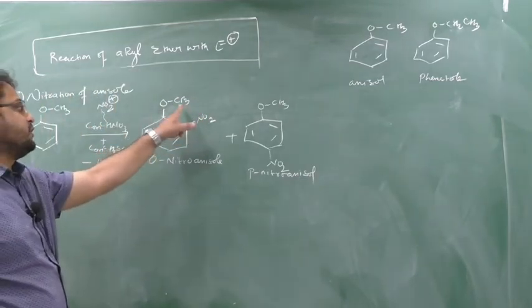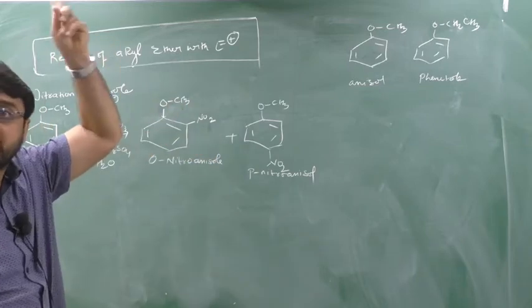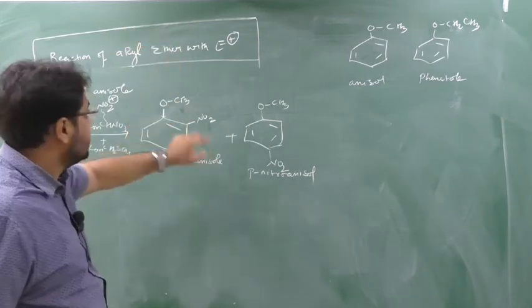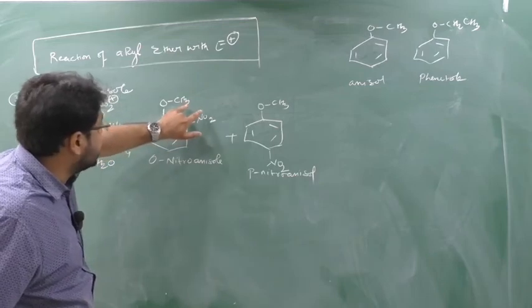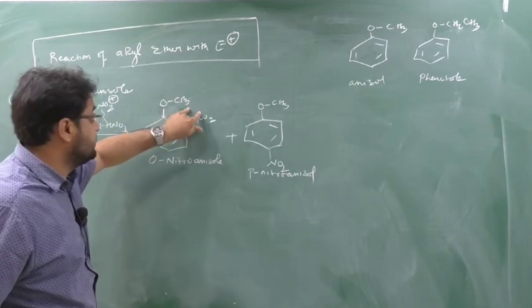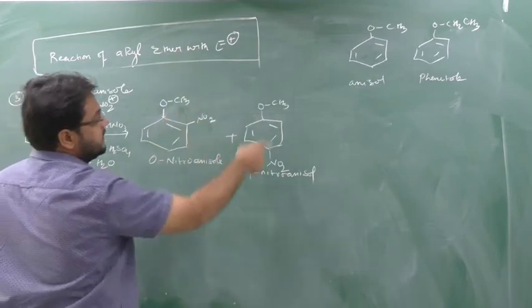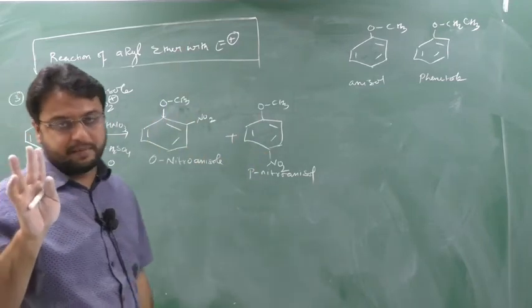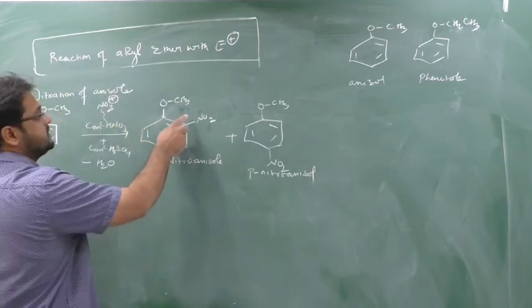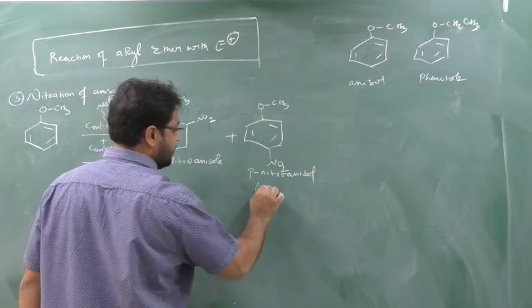So see, there is a possibility of hydrogen bonding here, H and O. Is it possible? No. That H should be acidic hydrogen, then only it is possible, and this CH3 is not an acidic hydrogen. Remember I told previously somewhere, so there is no hydrogen bonding between this H and O, the H should be acidic hydrogen, and CH3 methyl hydrogen is not an acidic hydrogen, so here there is no possibility of hydrogen bonding. So when there is no possibility of hydrogen bonding, see, two conditions I told you for major and minor, steric hindrance and hydrogen bonding. No hydrogen bonding, see the steric hindrance. So here steric hindrance will be maximum, here the steric hindrance will be minimum. So where there is less steric hindrance, major compound will be that. So this is the major.